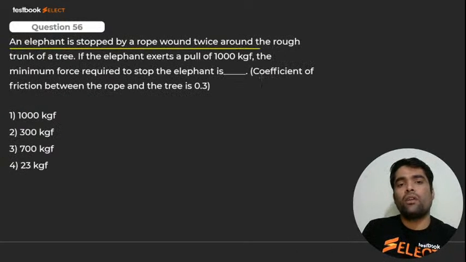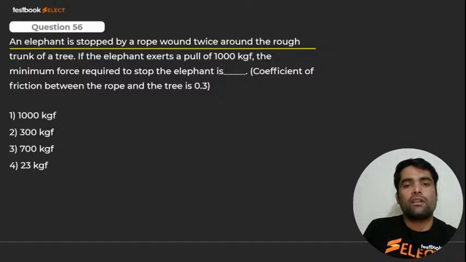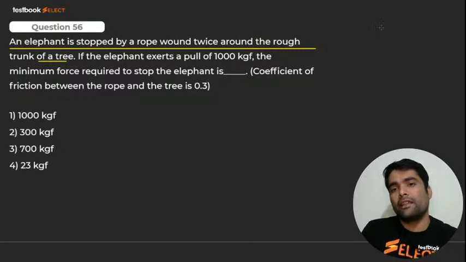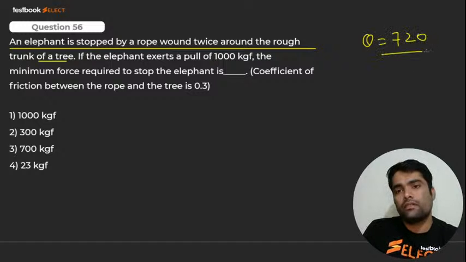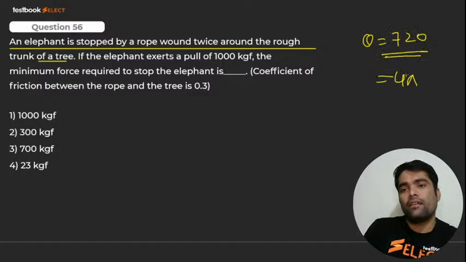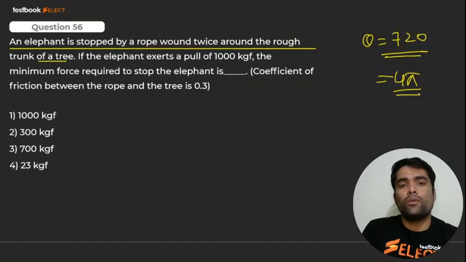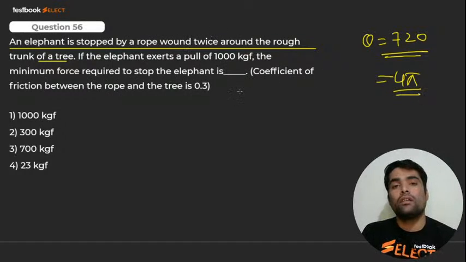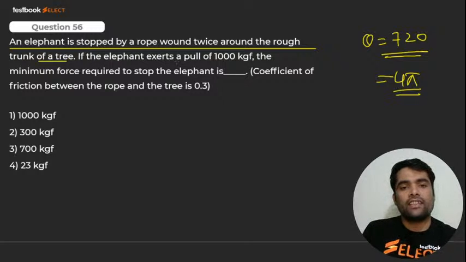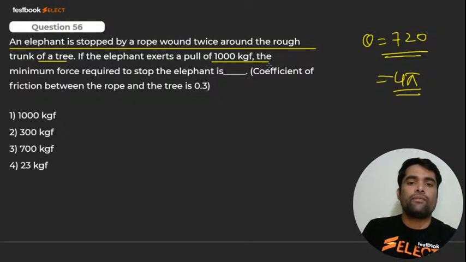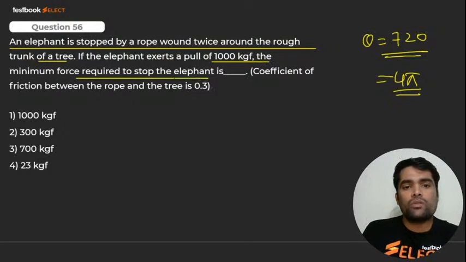An elephant is stopped by a rope wound twice around the rough trunk of a tree. ठीक है, ट्री के अराउंड गोल गोल घुमाया. कितने बार? 2 बार. मतलब थीटा कितना हो गया? 720 मतलब व्हाट? 4 पाई, राइट ना? Twice बोला है. Twice में 360 multiplied by 2, that is 720. If the elephant exerts a pull, that is load is given, 1000 kgf. The minimum force required to stop the elephant is, my dear, they are asking T2.